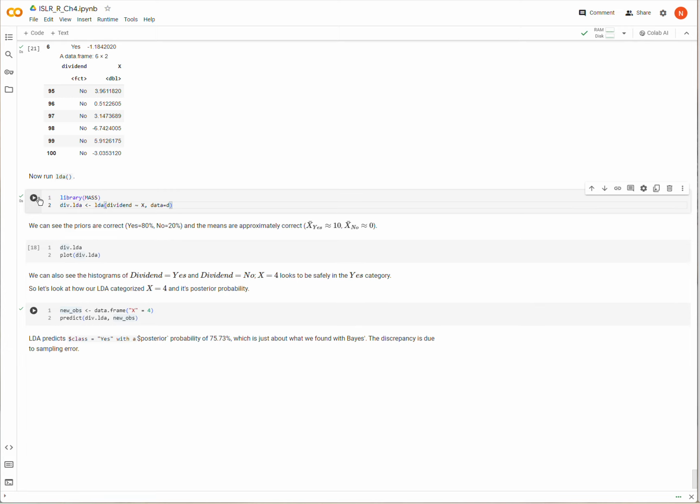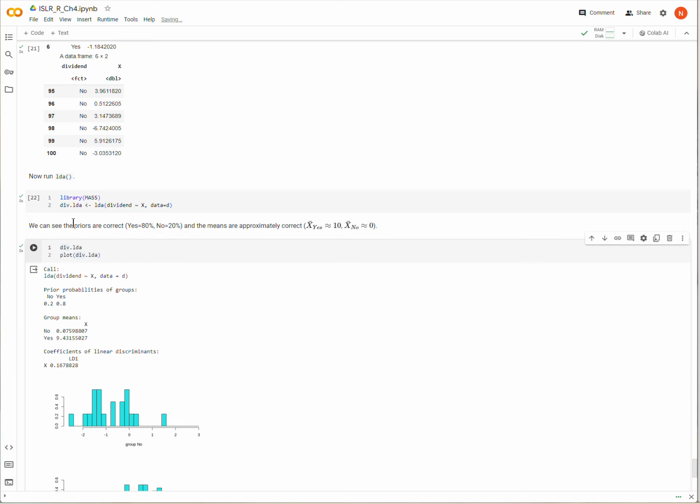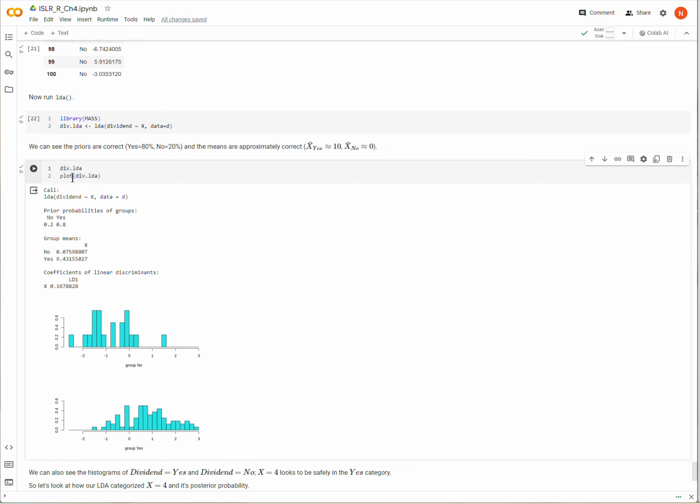Okay, so let's look at this for a second. The call of our LDA shows us the prior probabilities, which is just how prevalent yeses and nos are in the data set, and we set it up to be 80 and 20, so those are the priors.